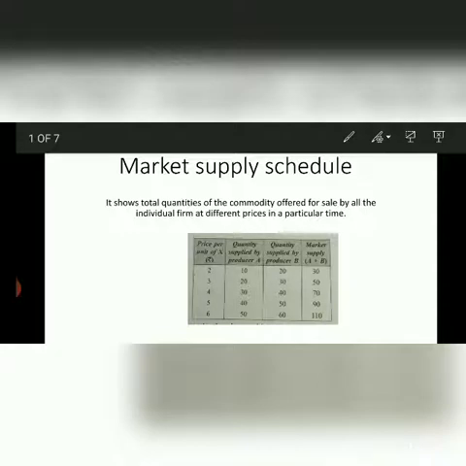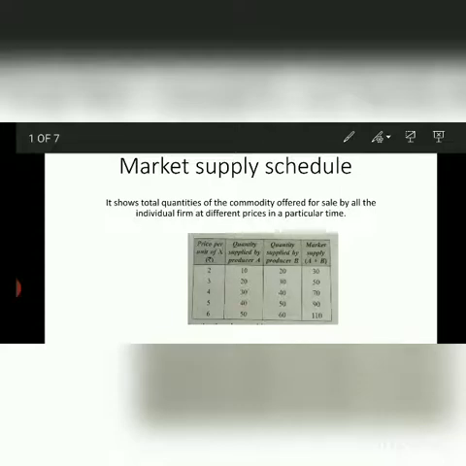Now in this table, commodity X has been taken and there are two producers, producer A and producer B. When the price of commodity X is rupees 2, producer A is supplying 10 units and producer B is supplying 20 units of commodity X. Market supply will be the sum total of the units supplied by producer A and producer B. So it will be 10 plus 20, equals 30 units.